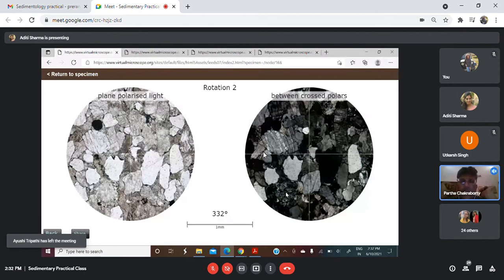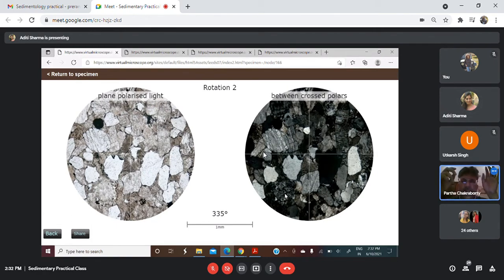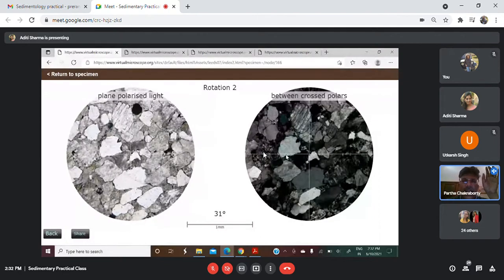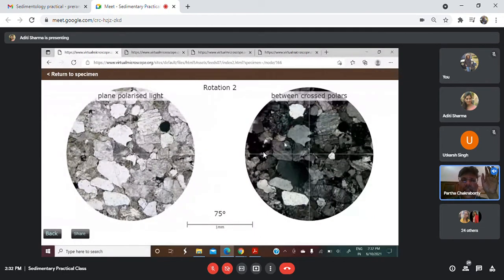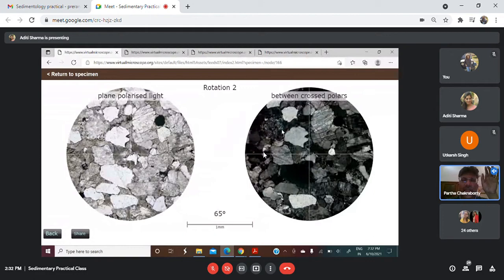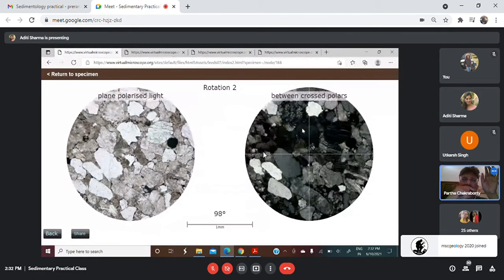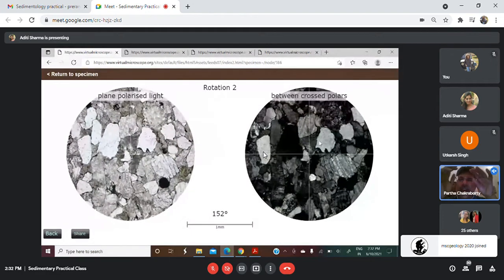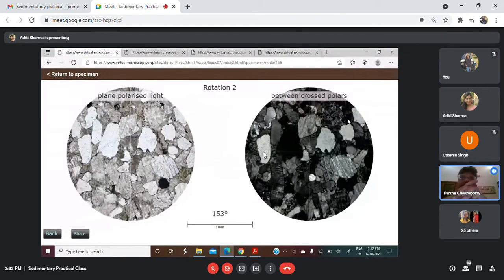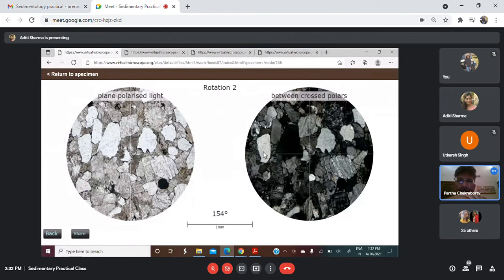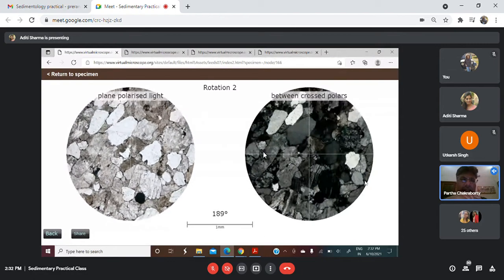Now, what we are seeing here is that there are some domains, and in between there are these black patches. If you rotate it a little bit, you can see that the black patches are changing their position. So this is some of the altered feldspar grain which is actually getting sericitized.